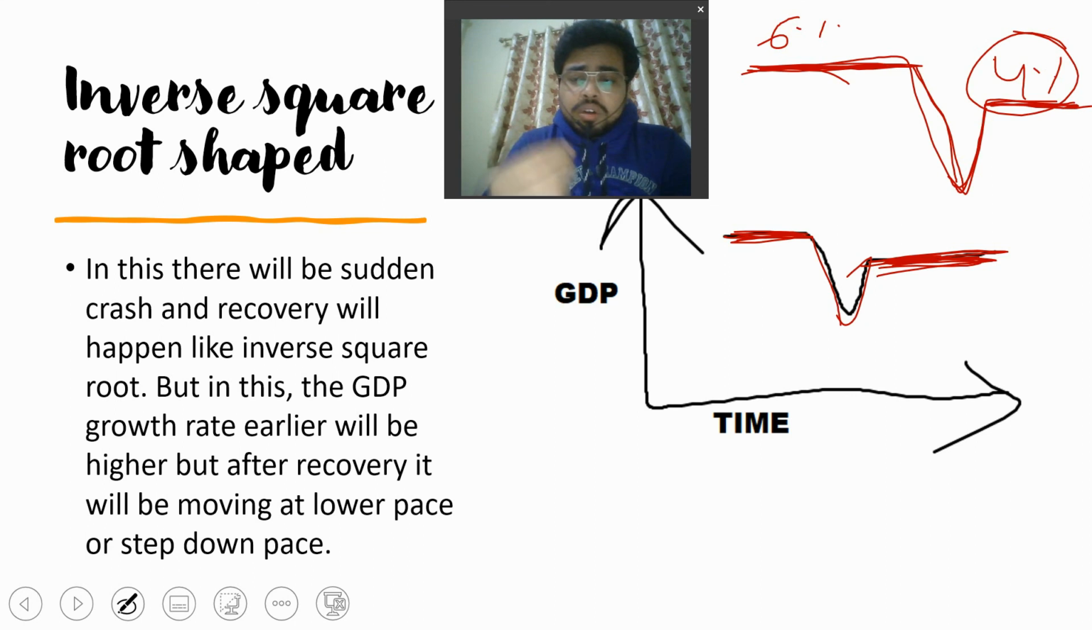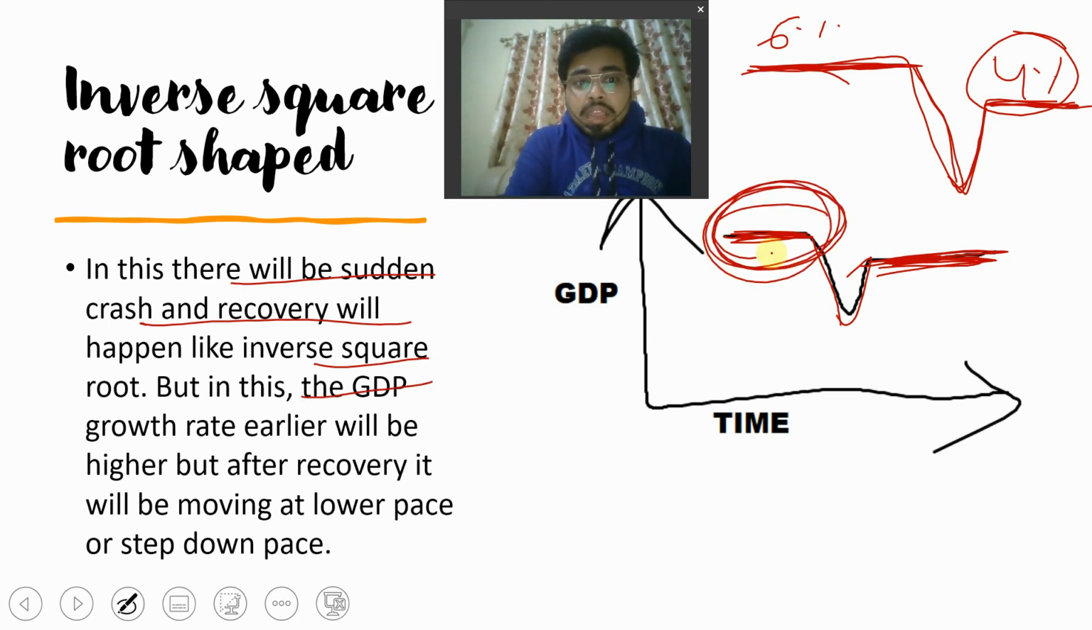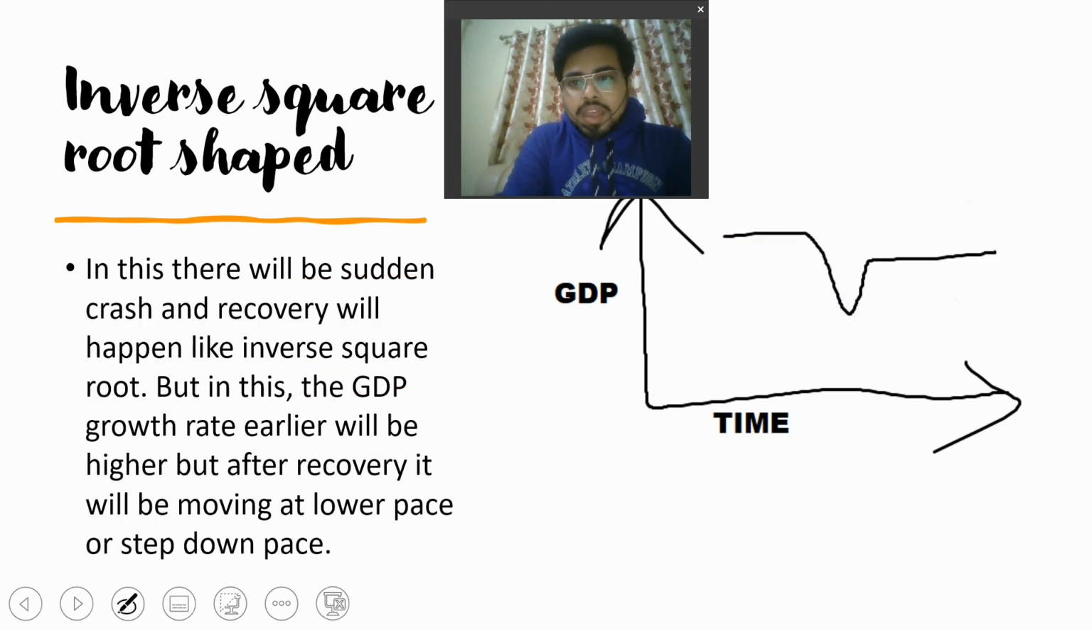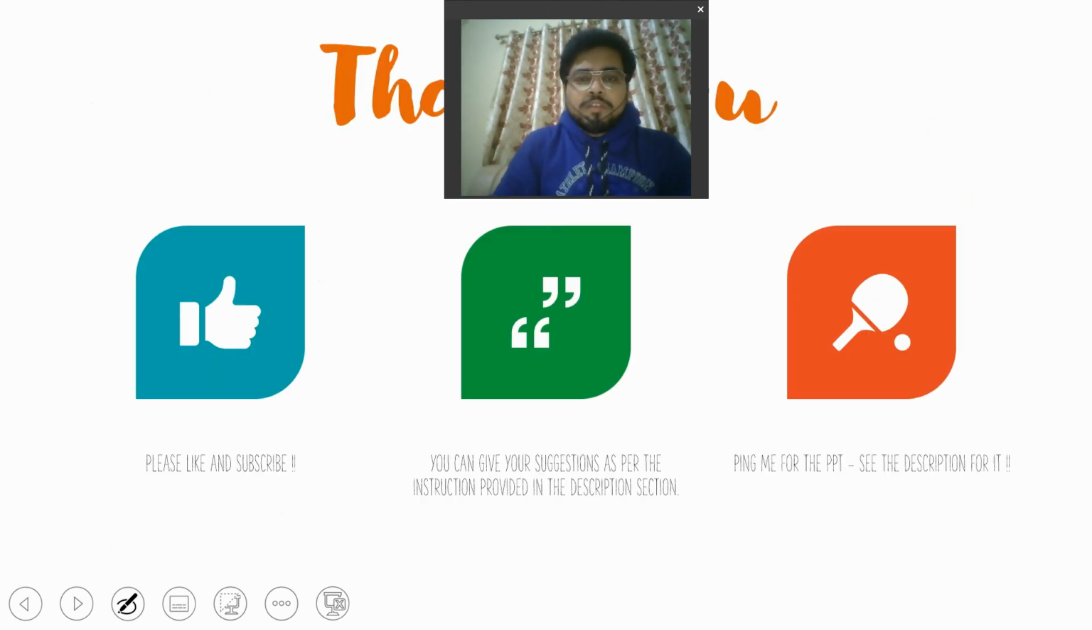inverse square root shape. In this there will be a sudden crash and recovery will happen like an inverse square root, but the GDP growth rate earlier will be higher, and after recovery it will move at a lower pace or step-down pace. You see that this is at a step above and this is lower. This is your inverse square root shape of recovery.